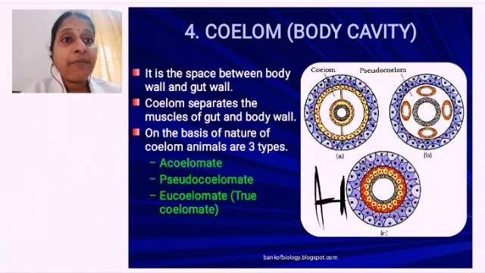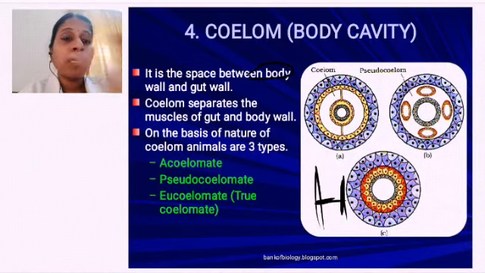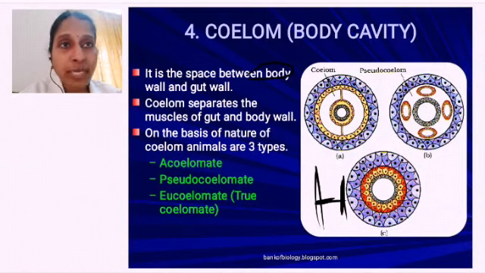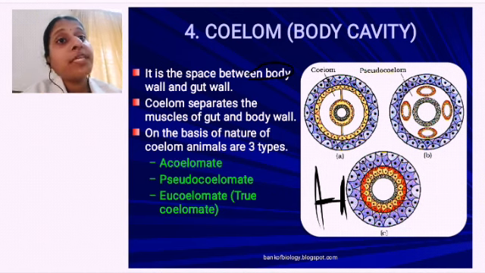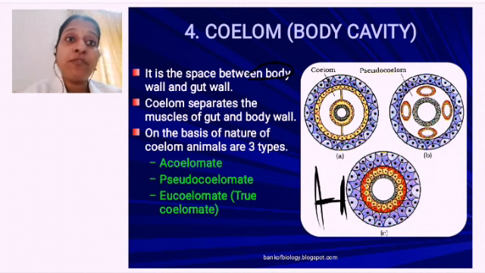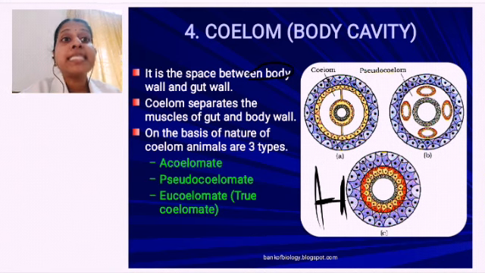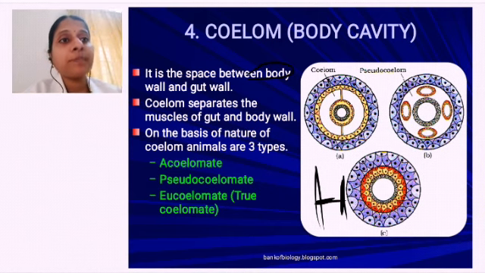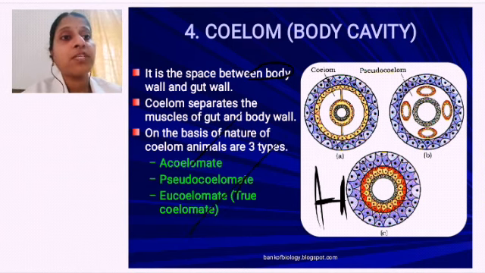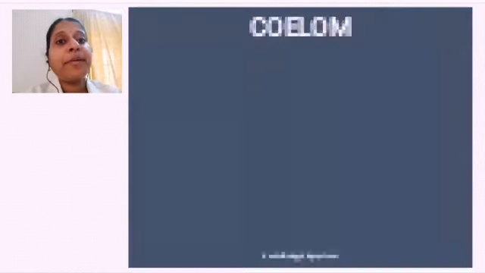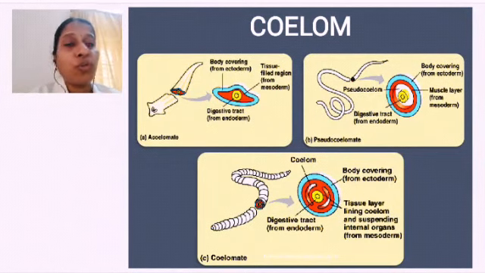So this body cavity which is present, the space between the body wall, the outer wall of my body, as well as the gut wall, the inner wall, we call it as a body cavity. And the body cavity sometimes in some organisms will be filled with a fluid. That fluid we call it as coelom. Okay. So based on the coelom, there are three types of organism. What are they? One is acoelomate, second one is pseudocoelomate, and third one is eucoelomate.